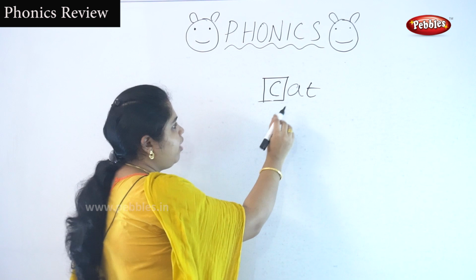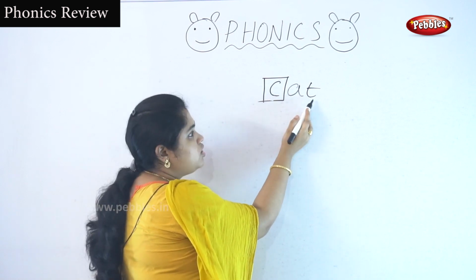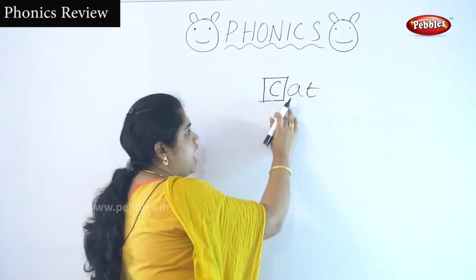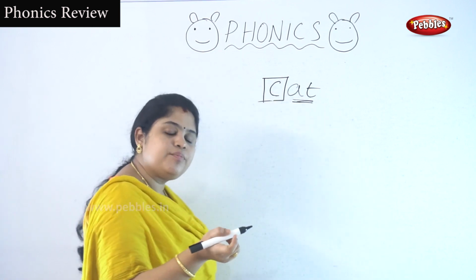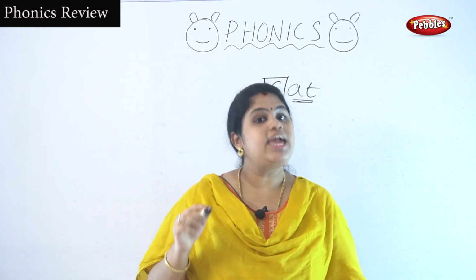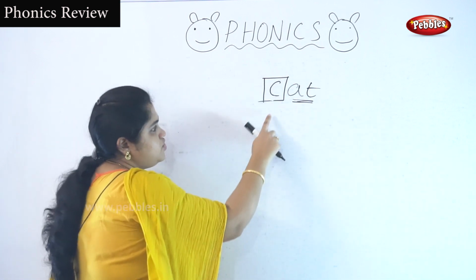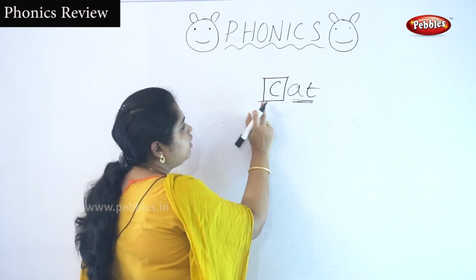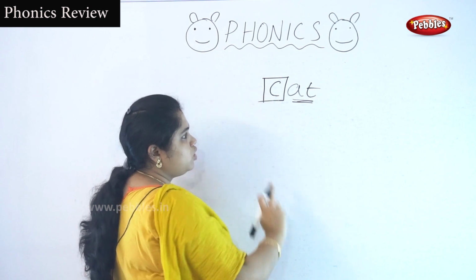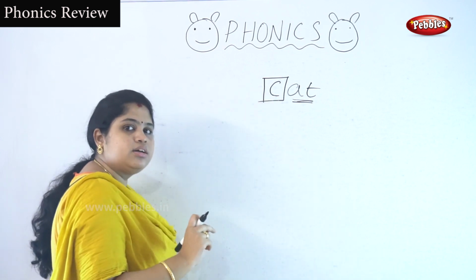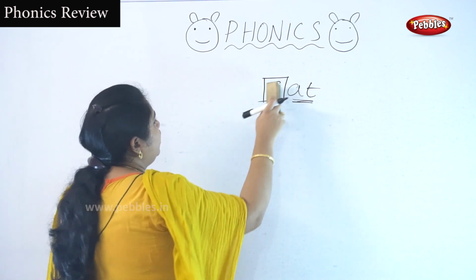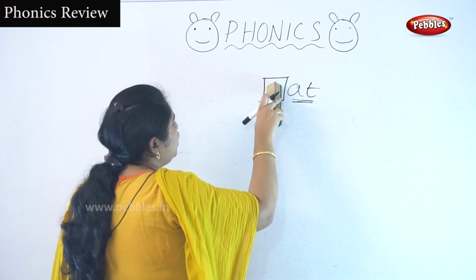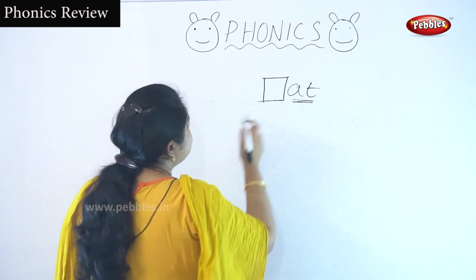What is the sound of A? A. What is the sound of T? T. At. You don't forget the sound of AT. What is the sound of AT? At. Very good, children. I just wrote the C in the box. What is this? Cat. Okay, cat.